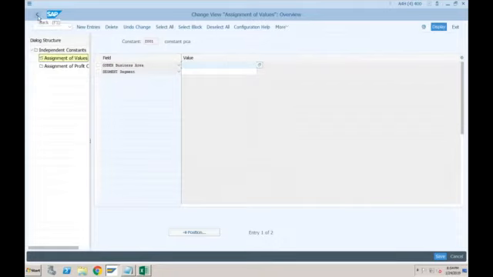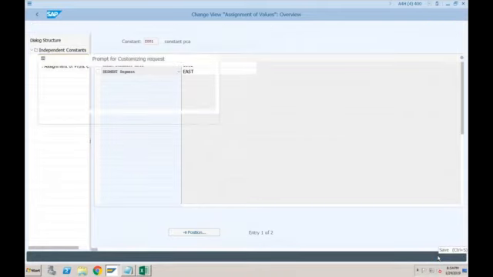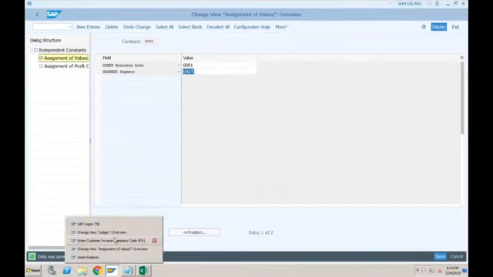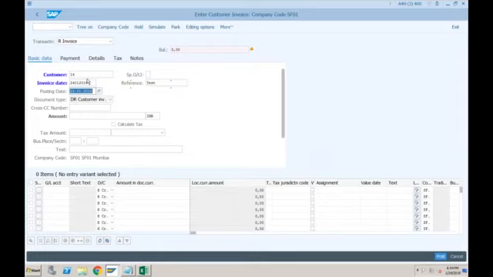Okay, let's otherwise provide this 0001 business area and segment. Let's go with this east or something. Okay, let's try to save this now, and then invoice and post. This issue is related to document splitting, so we need to understand what has been activated in this system because it is not related to our company code. This is a setting which somebody has done at the client level. That is the reason it is giving a lot of errors.